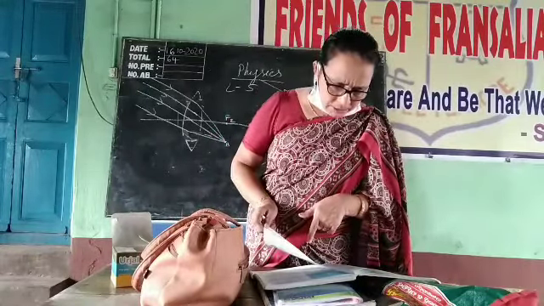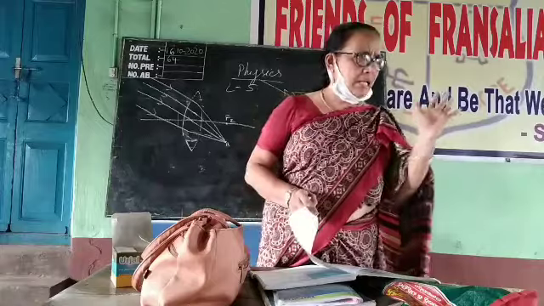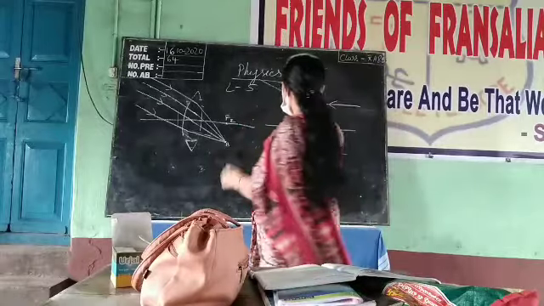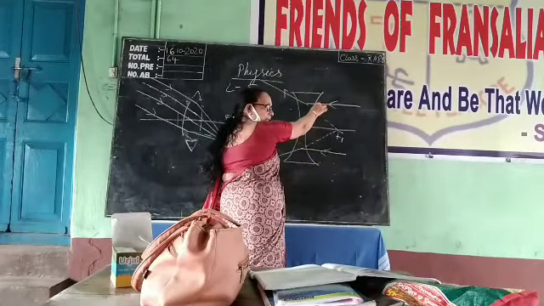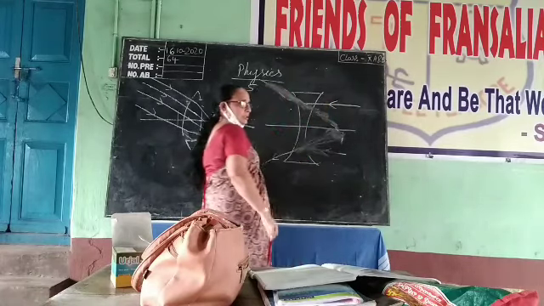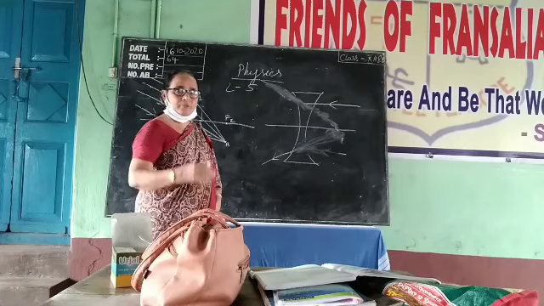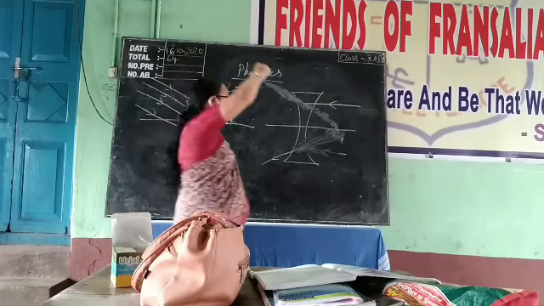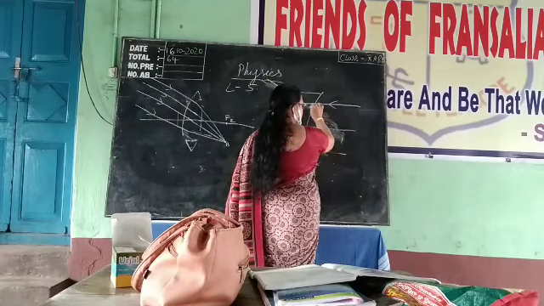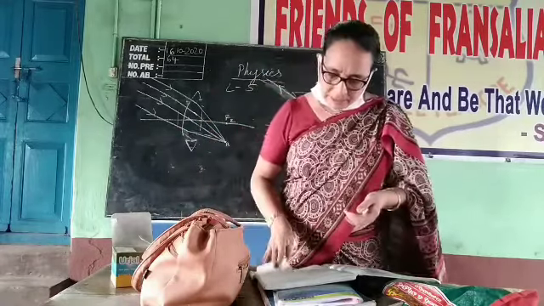The 25th one, the 26th one, a simple one only. A parallel beam of light, in the case of the convex lens, will be converging. Only one line parallel to the principal axis is given. If a line is given on the right hand side, what will be the refraction? It moves away from that one point, so you have to draw like this. If they ask to find the point on the principal axis, you have to produce it and write down the focus, F1 or F2. All the diagrams are like that.